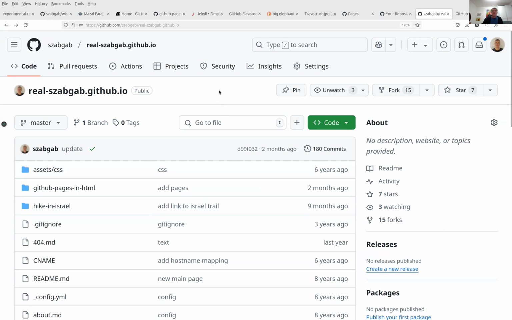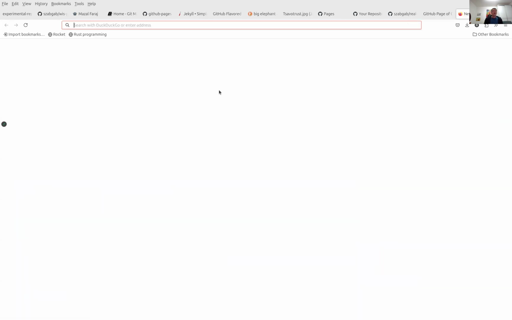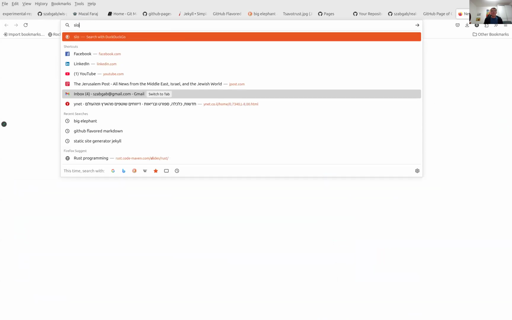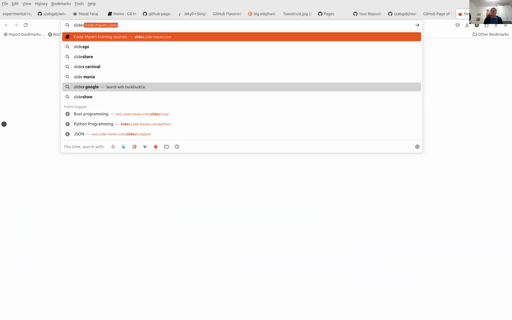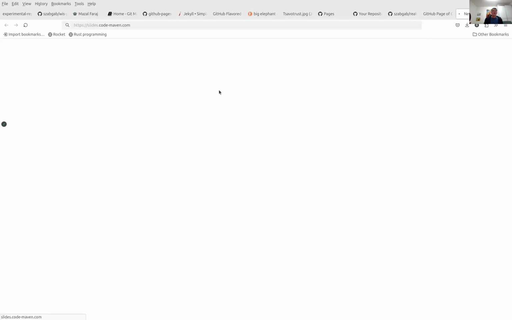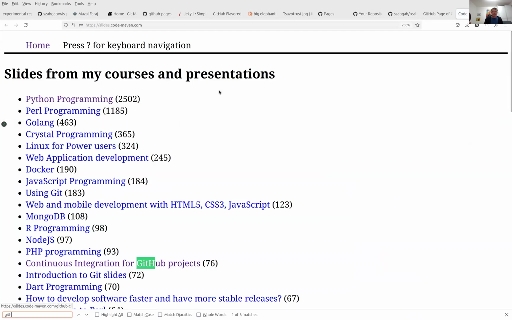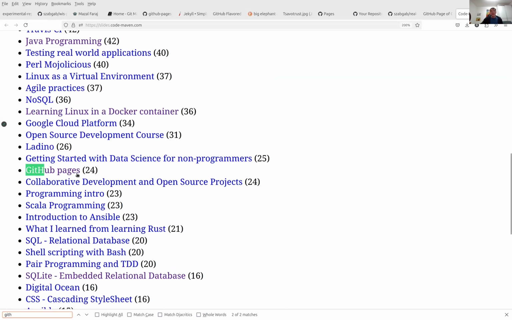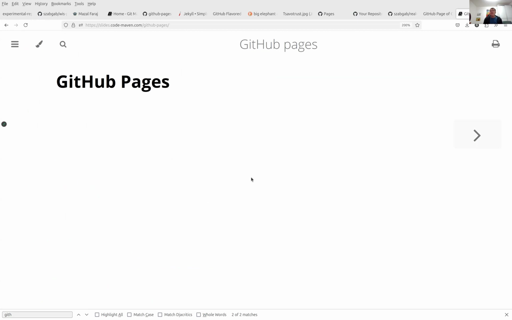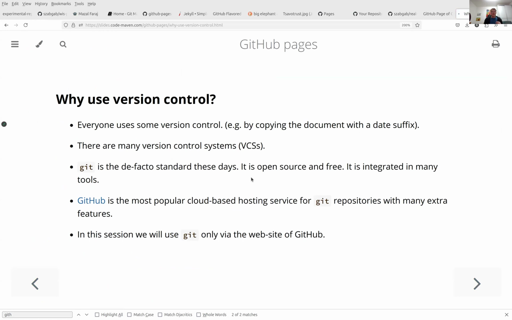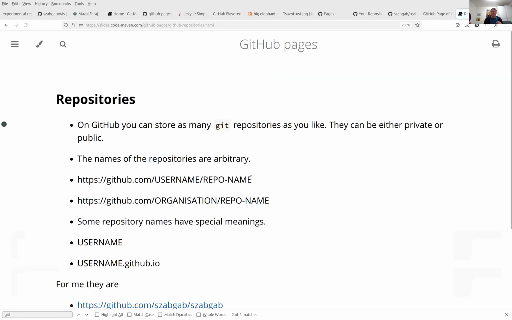Actually, I think I even had some slides for this, which I don't remember where I put now. So I won't be able to show. Let's try to find them. Slides, CodeMaven, GitHub pages. I think originally, yes, I wanted to use these slides and I forgot about them to go over all the parts. So I'll put the link to the slides here.